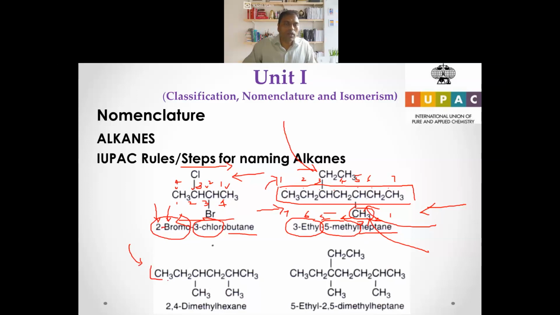Let's go with this example. Let's try to name the longest chain. How many carbons? 1, 2, 3, 4, 5, 6 carbons. So it is hexane. The parent or root name is hexane. And let's try to number this from this side first: 1, 2, 3, 4, 5, 6. Also number from this side: 1, 2, 3,